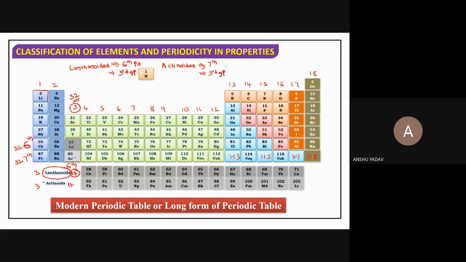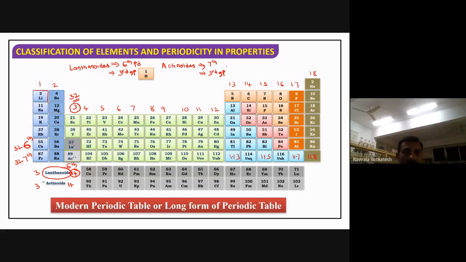Okay. So I have completed the meaning of group and the meaning of period. How many groups are there? 18 groups. And how many periods are there? 7 periods. Now I will explain one more thing here. You can also give group numbers according to the Mendeleev periodic table. This is the group number I have given: 1, 2, 3, 4, 5, 6.